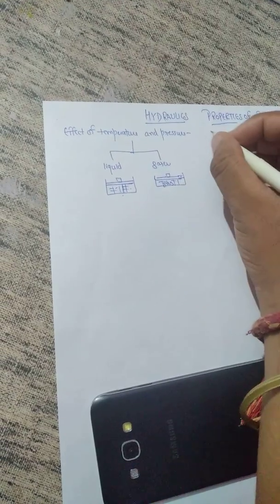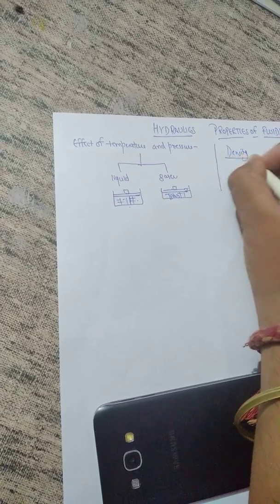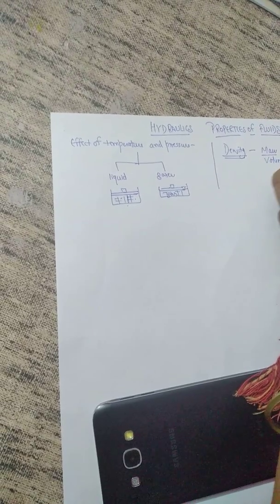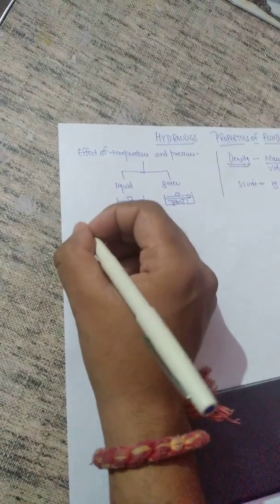So move to the next topic, density. Density is simply defined as mass per unit volume of a substance. Or you may also say it is the mass of a substance occupying a definite volume at a given temperature and pressure. Its SI unit is kg per meter cube.